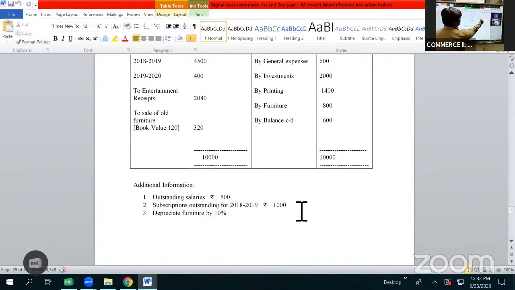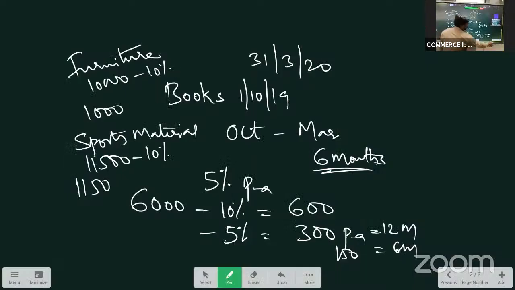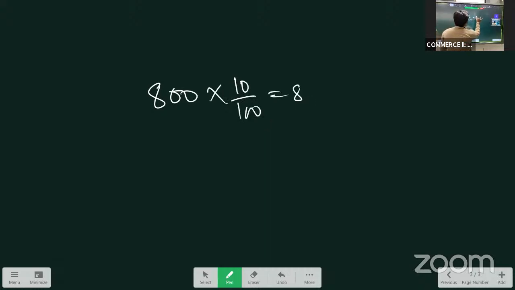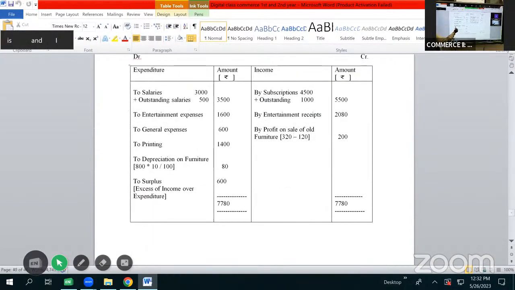furniture 800 rupees. We have an adjustment on furniture: depreciate furniture by 10%. So 10% of 800 works out to be 80 rupees. The value of furniture is 800 rupees and we have to provide depreciation at the rate of 10%. So we'll be showing it as to depreciation on furniture 80 rupees. Here is the calculation: 800 into 10 by 100, 80 rupees.